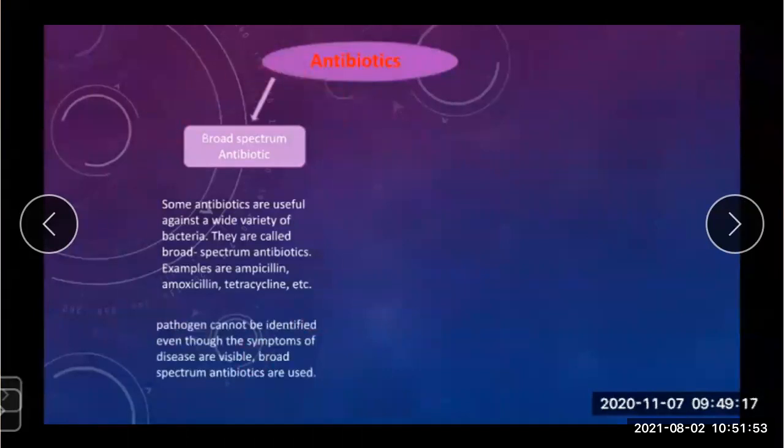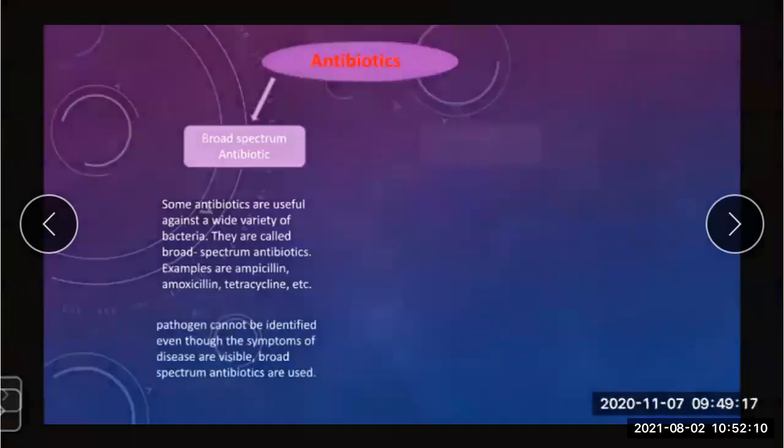So this is broad spectrum antibiotics. Some antibiotics are useful against a wide variety of bacteria and they are called broad spectrum antibiotics. Examples are ampicillin, amoxicillin, tetracycline, etc.